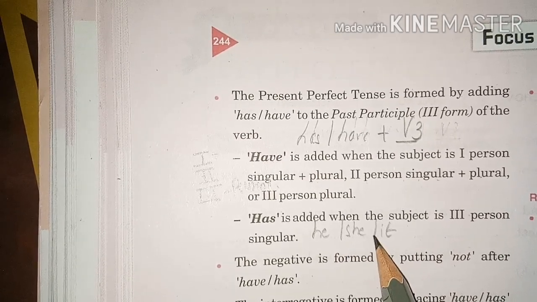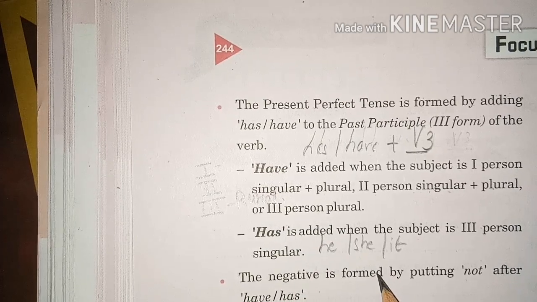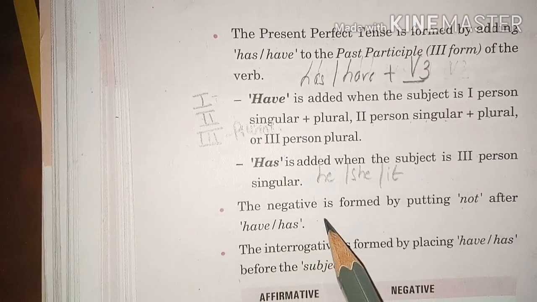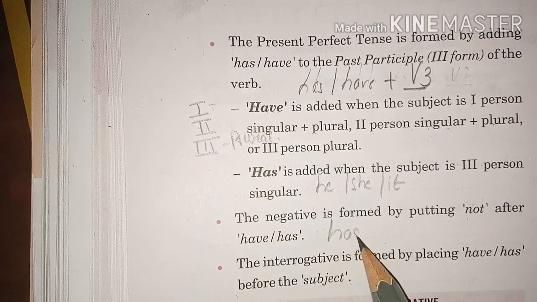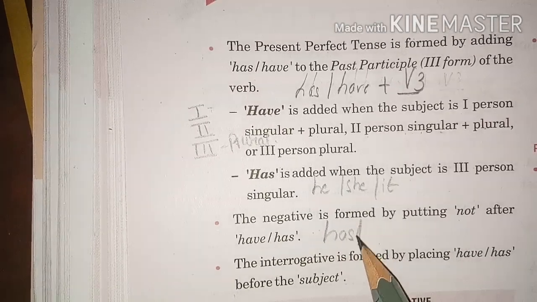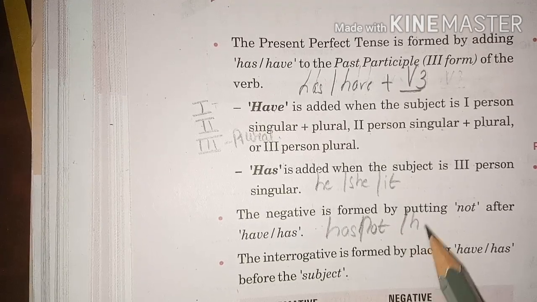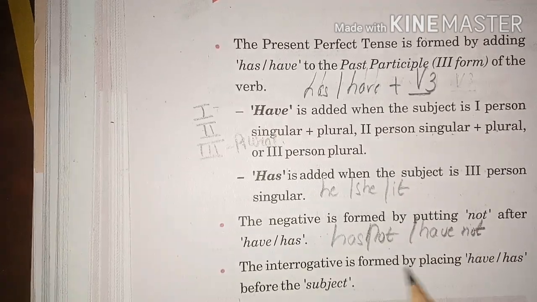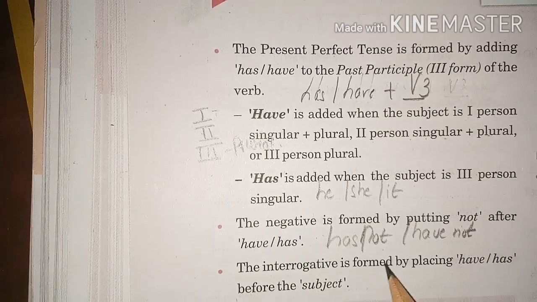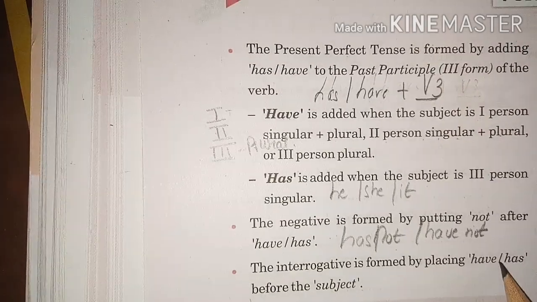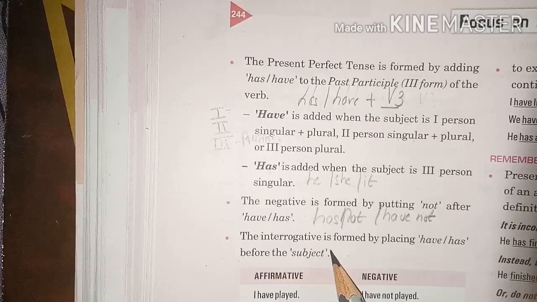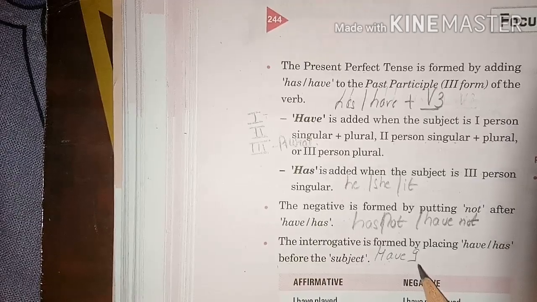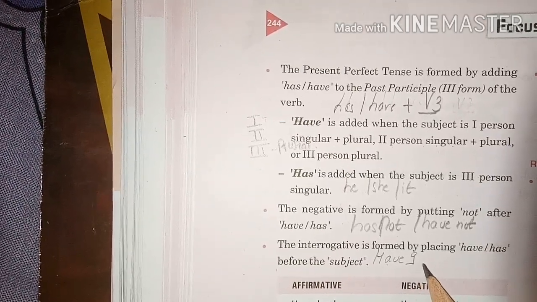We can also form negative sentences by putting not after has or have, like has not, have not. And if we want to form interrogative sentences, that can be formed by placing has or have before the subject, like have I, have we, has she, and so on.